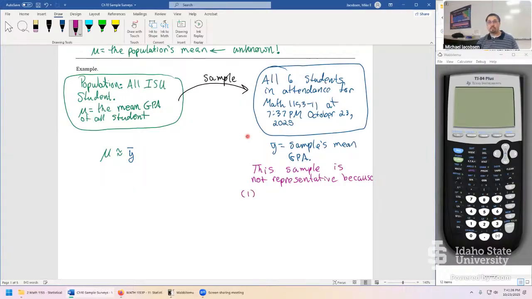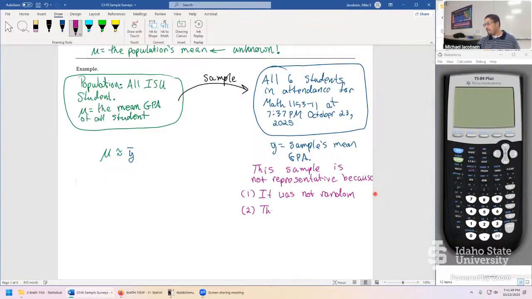Probably the biggest issue is number one, it was not random. You're not here randomly, you're not 6 random ISU students. There's a particular reason you're all here. You're enrolled in Math 1153, Section 11. So number one, it wasn't random.